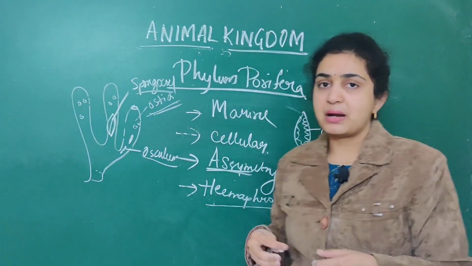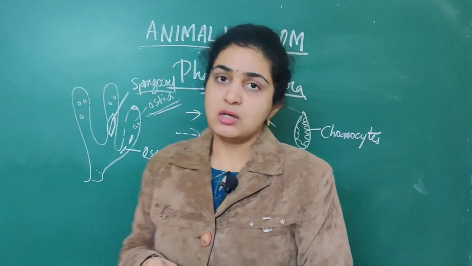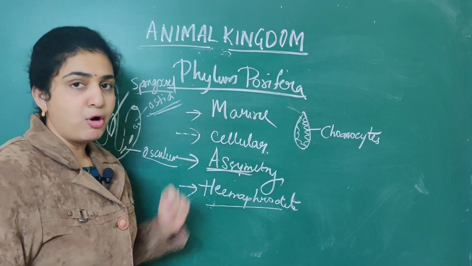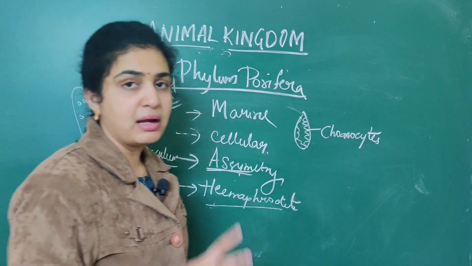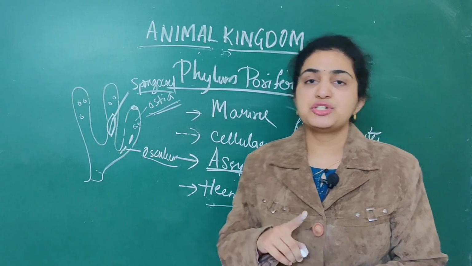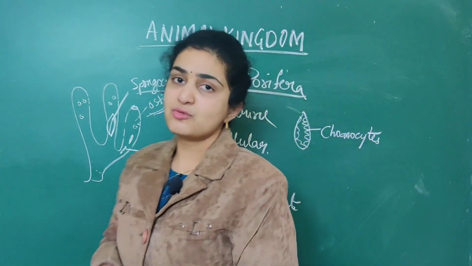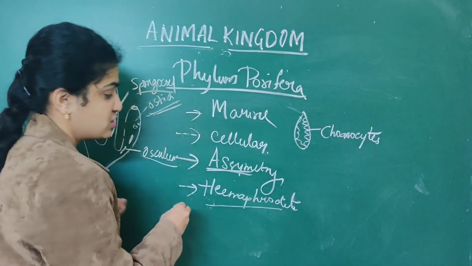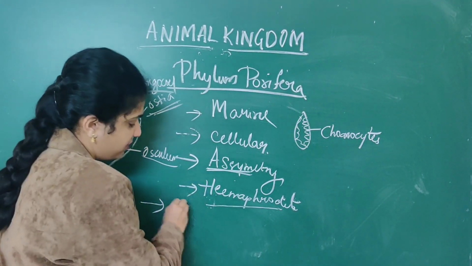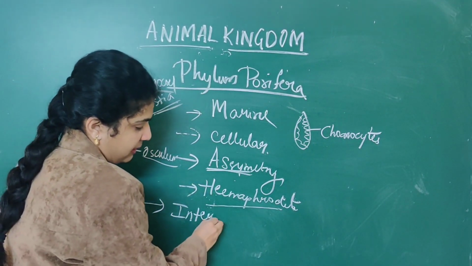So it is called hermaphrodite. The important point now you should remember about three different forms: fertilization, development, as well as the stage. Fertilization is internal fertilization.